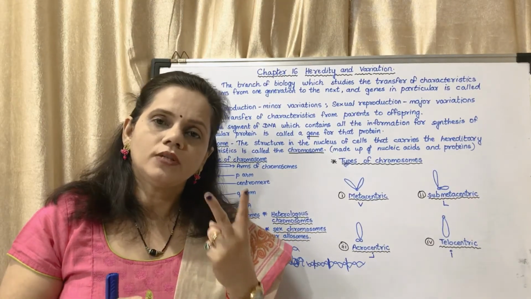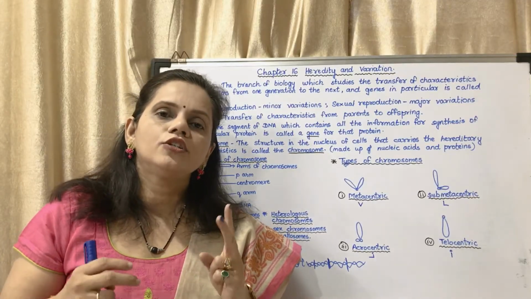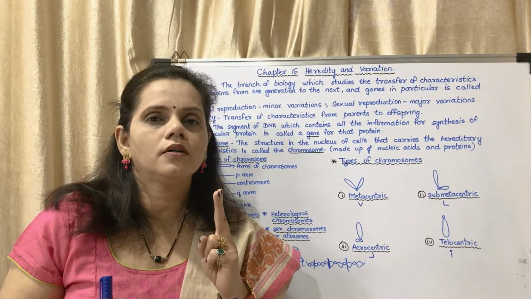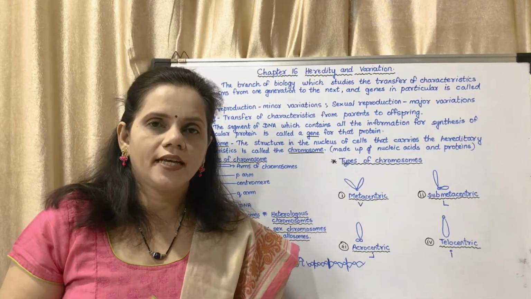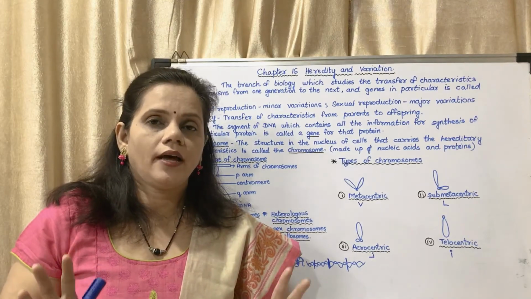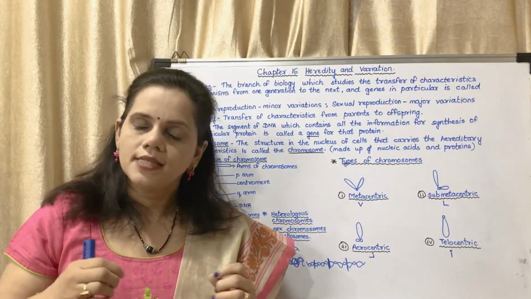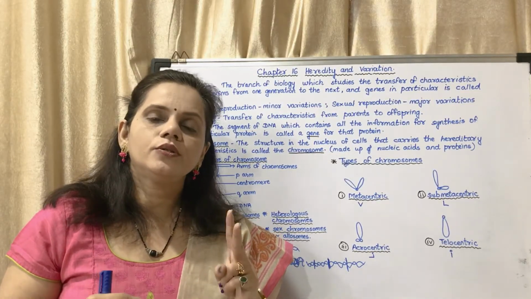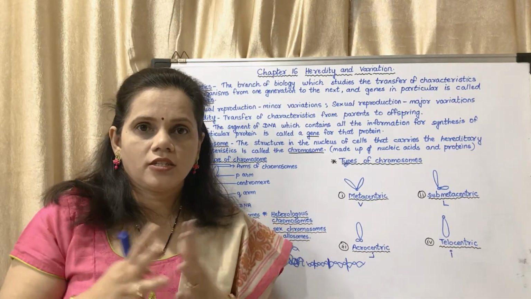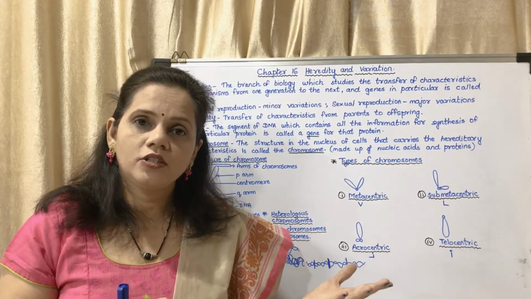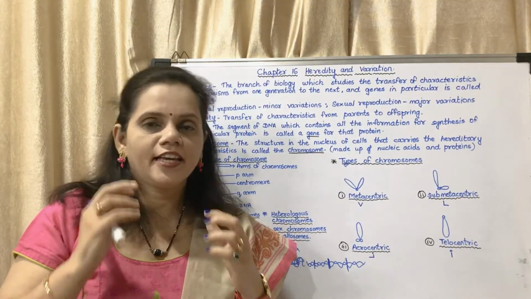If you have 2 each, then it is said to be 2 sets. That means if you have 2 science books, 2 English textbooks, 2 maths textbooks, 2 history textbooks, 2 geography textbooks, all the subjects in 2 in number, then it is said to be 2 sets of books. Similarly, we have 2 sets of chromosomes. Why? That I cannot say. Maybe because if one doesn't work, the other might work. At your level we can think like that.